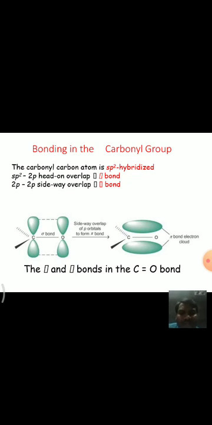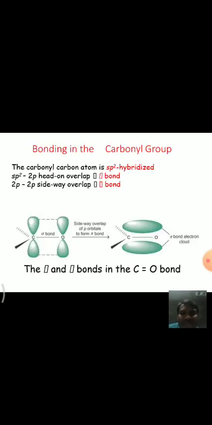That means the oxygen gets partial negative charge and carbon gets partial positive charge. Hence these molecules undergo nucleophilic addition reactions.